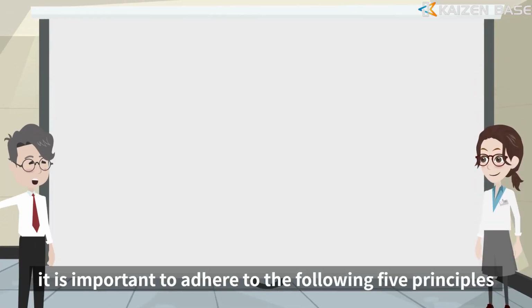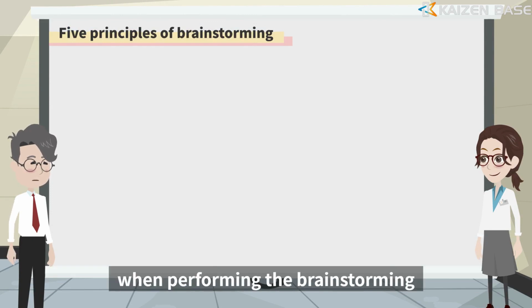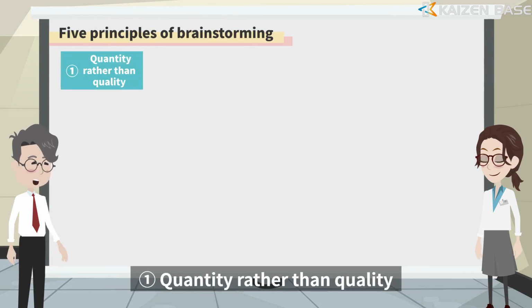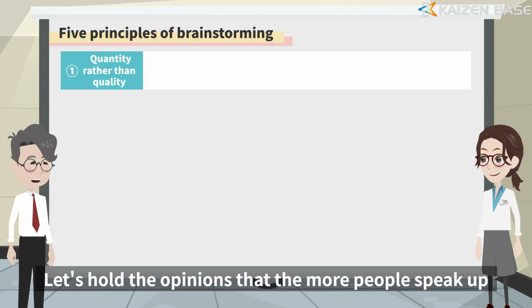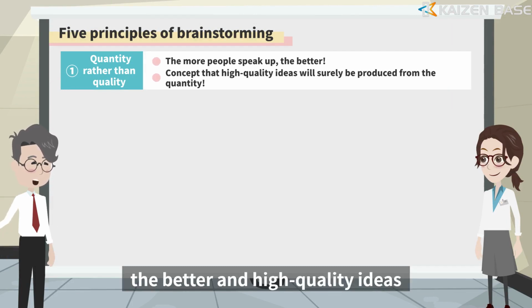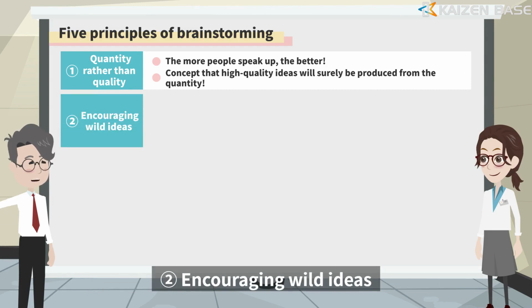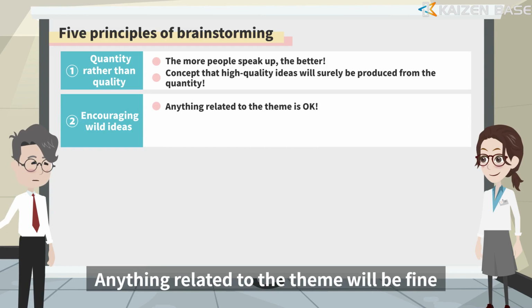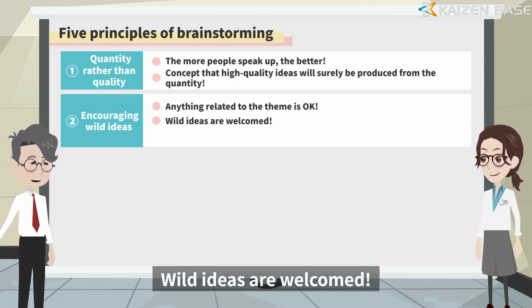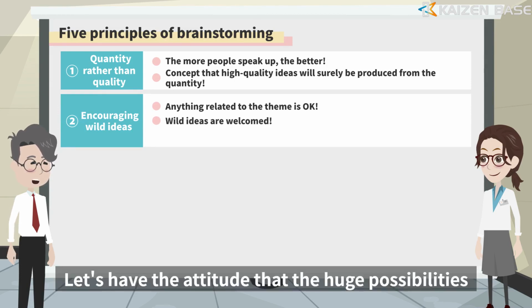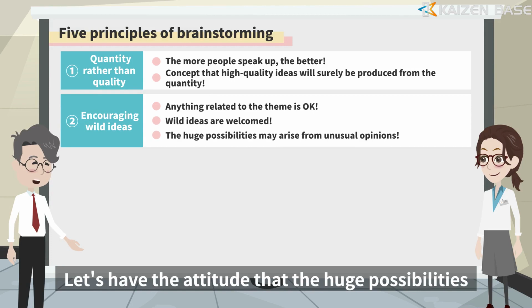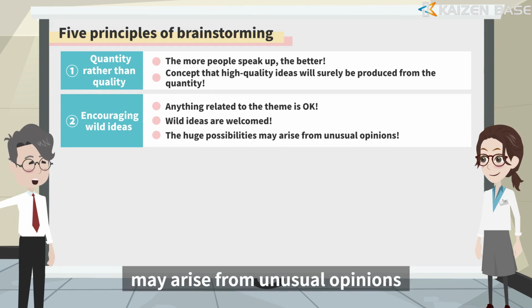By the way, it is important to adhere to the following 5 principles when performing the brainstorming. 1. Quantity rather than quality. Let's hold the opinions that the more people speak up, the better and high-quality ideas will surely be produced from the quantity. 2. Encouraging wild ideas. Anything related to the theme will be fine. Wild ideas are welcomed. Let's have the attitude that the huge possibilities may arise from unusual opinions.